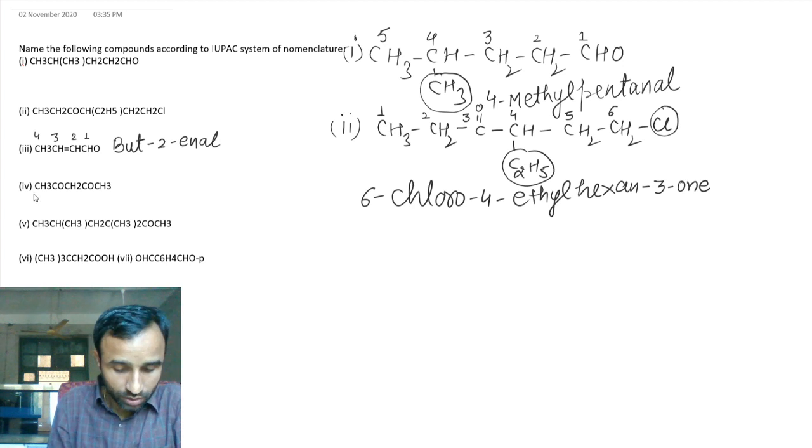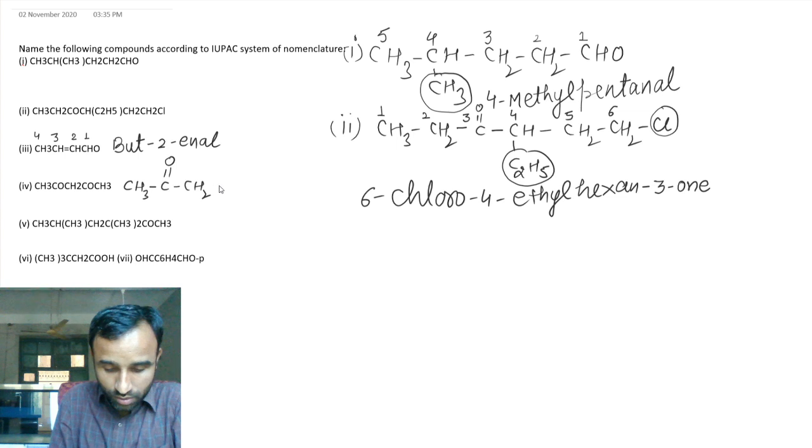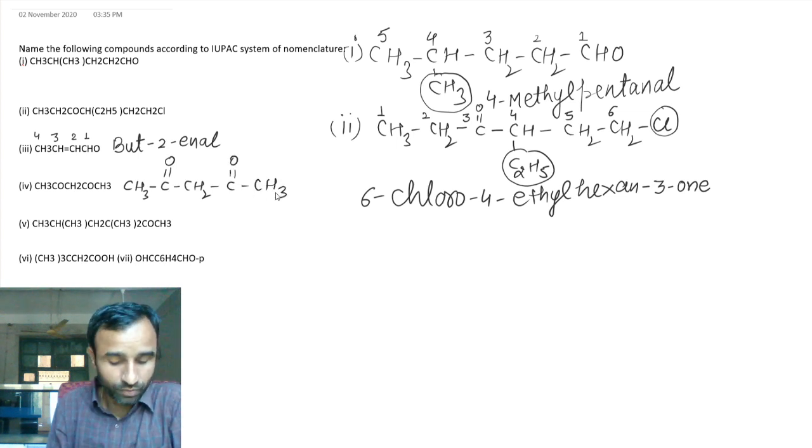Right? Next one is also very simple. If you wish to expand, you can; otherwise you can write it just like it has. See, it is like this. From either side CO gets number 2 and 4, so you can number from either side.